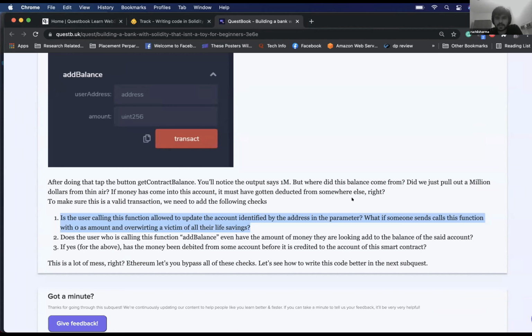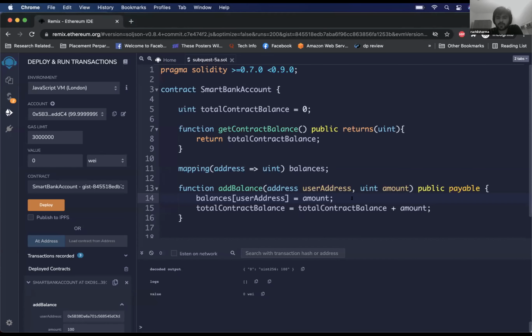If this were an actual bank, can I see a log of who sent the money and how much? Because right now I'm only able to see mine on Remix, what I'm doing with this account. Let's say Harsha, Subhash, we all sent, right? And can I see a log of all these transactions? Yeah. Everything is public. All these transactions will always be public. Okay. And this cannot be done in testnet. It can be done in mainnet. Is that what you're saying?